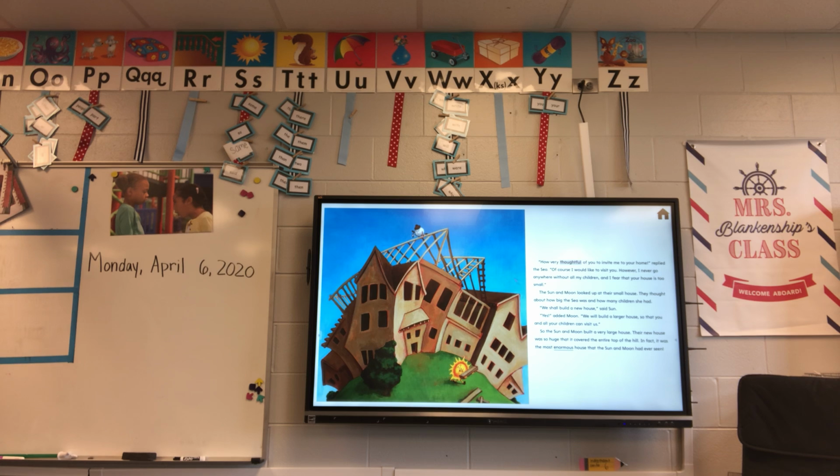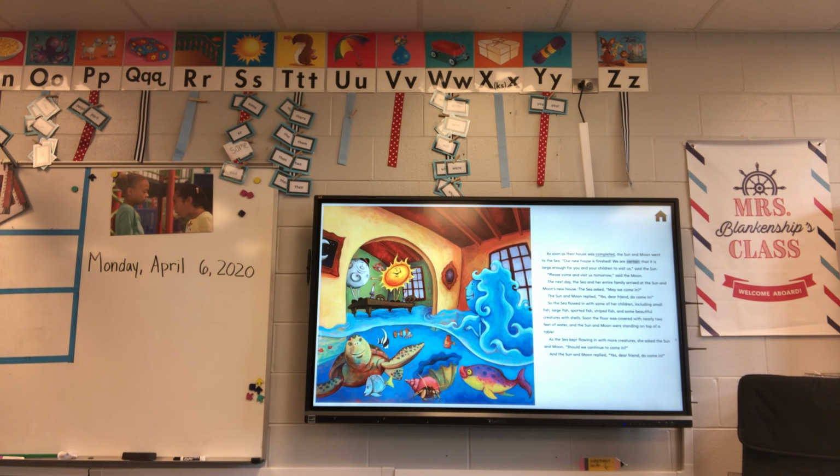The sun and moon looked up at their small house. They thought about how big the sea was and how many children she had. We shall build a new house, said Sun. Yes, said Moon. We will build a larger house so that you and all your children can visit us. So Sun and Moon built a very large house. Their new house was so huge that it covered the entire top of the hill. In fact, it was the most enormous house that the sun and moon had ever seen. As soon as their house was completed, the sun and moon went to the sea.